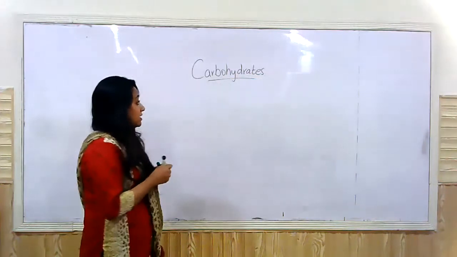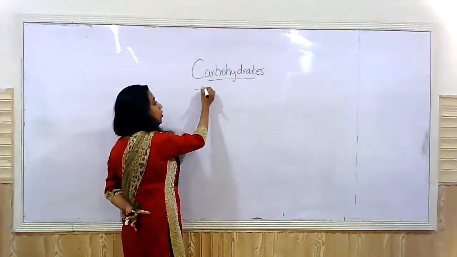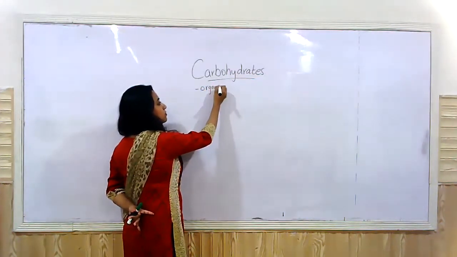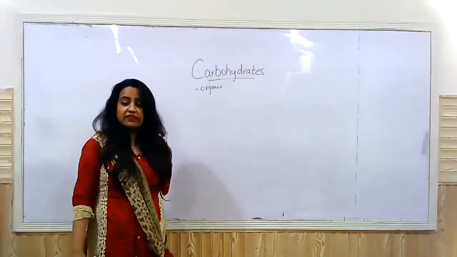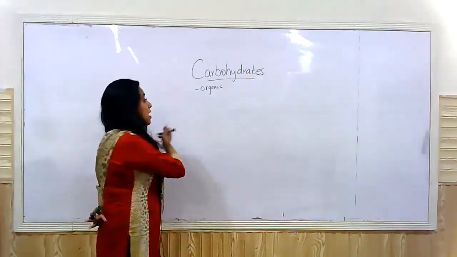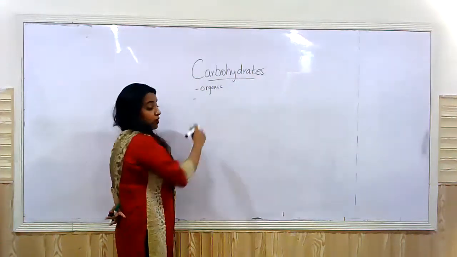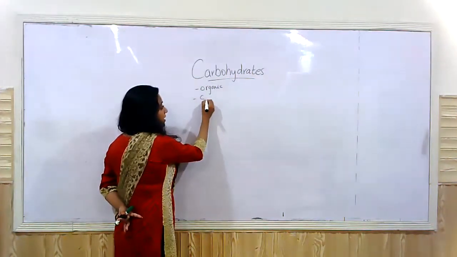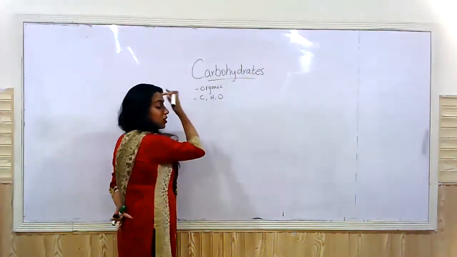Carbohydrates, as we studied that day as well, are known as organic molecules, right? So basically they're organic, made up of what chemicals or what elements? Mostly carbon, hydrogen, and oxygen.